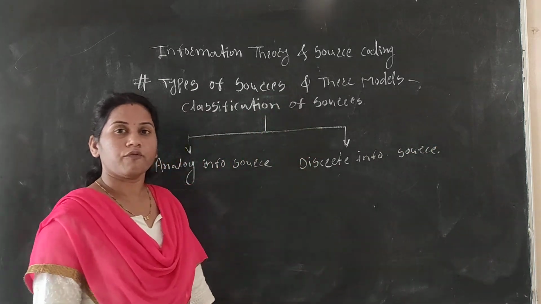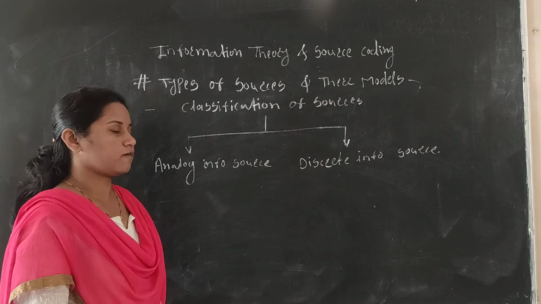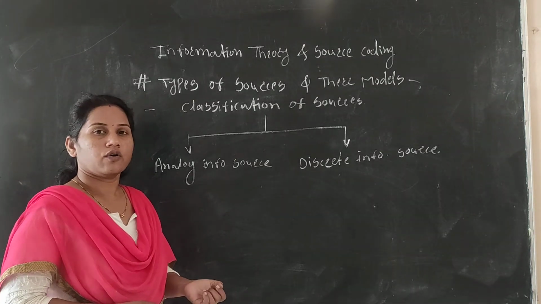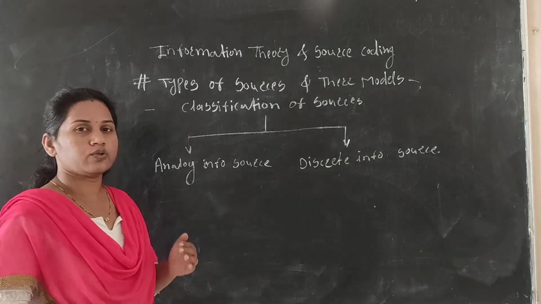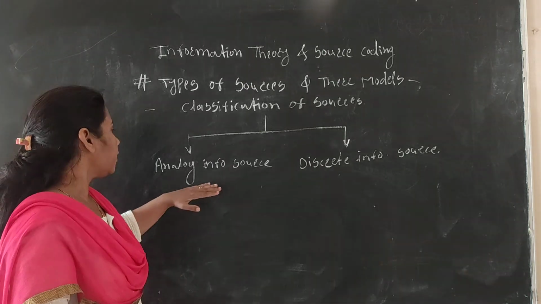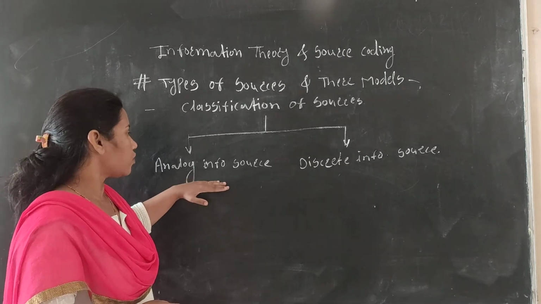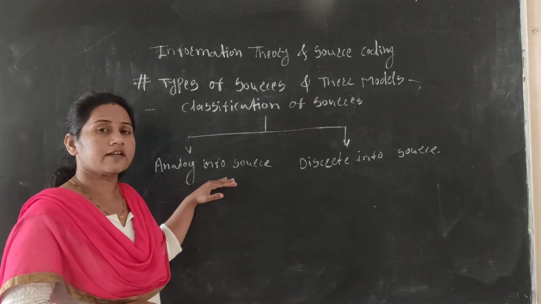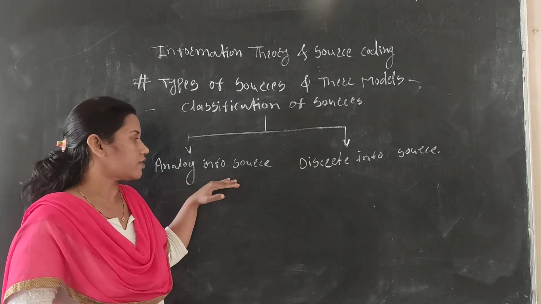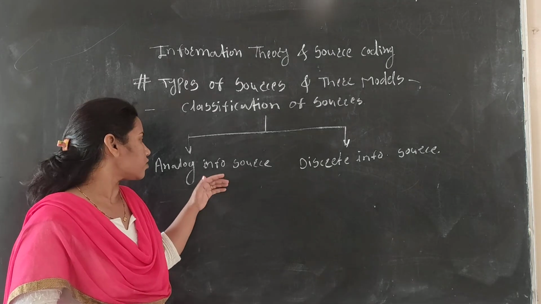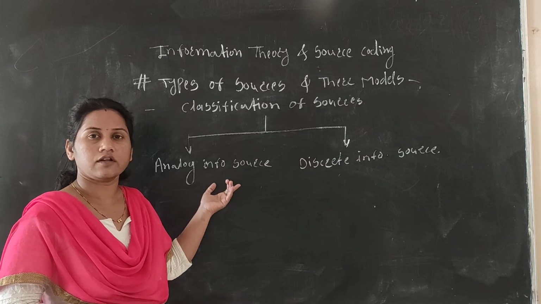These are the two basic information sources from which we can take the information and transmit it over the communication channel towards the destination. The basic information source is analog because the signals coming from this information source are analog in nature. That's why it is called the analog information source.